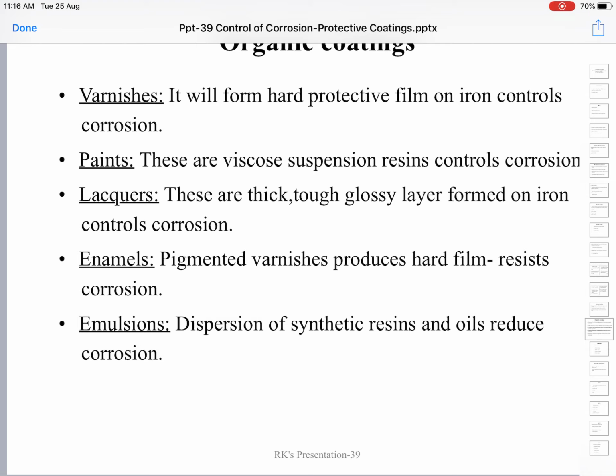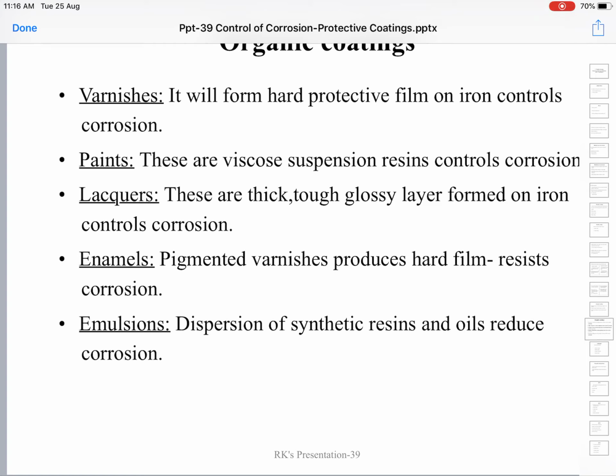Apart from the prevention of corrosion, they are also useful for decoration. They form a thick, tough, glossy layer on the surface of the base metal object, which prevents corrosion.